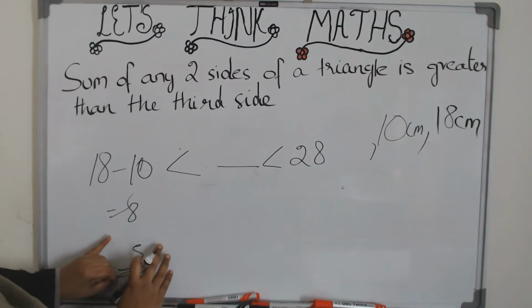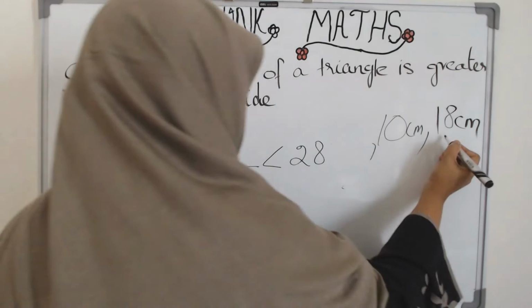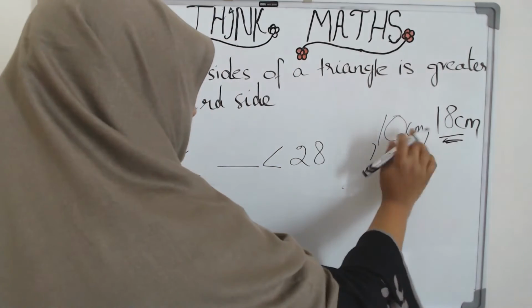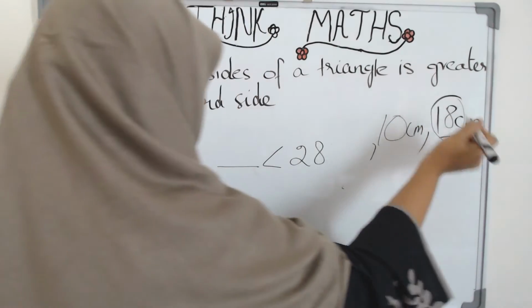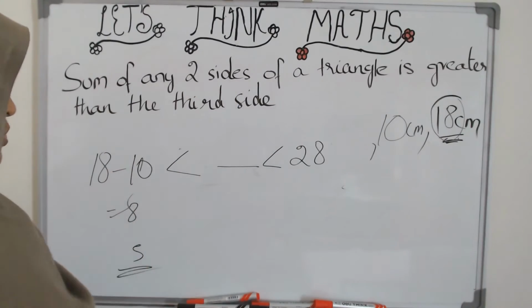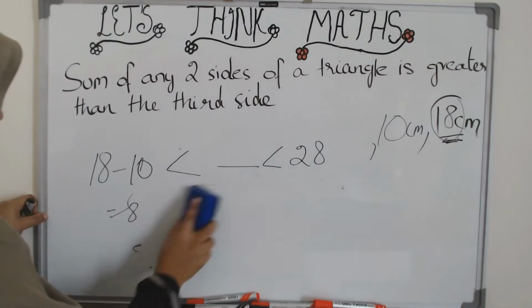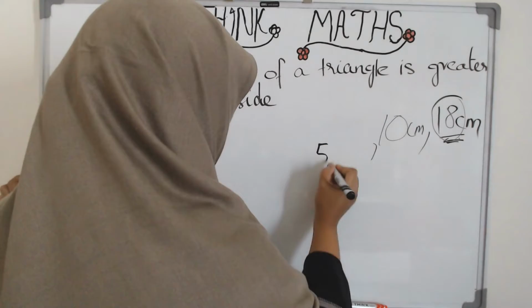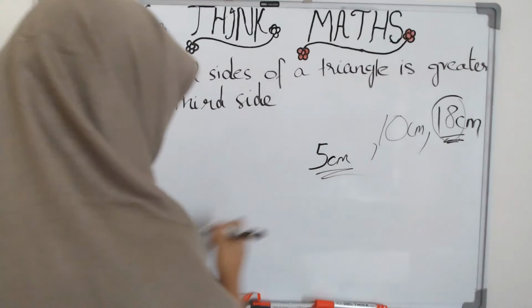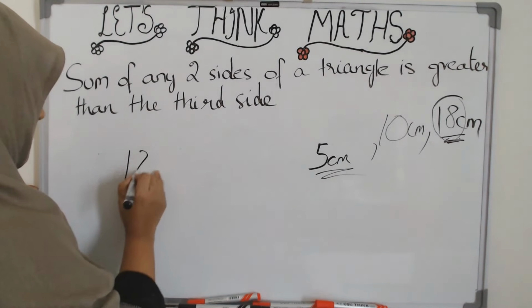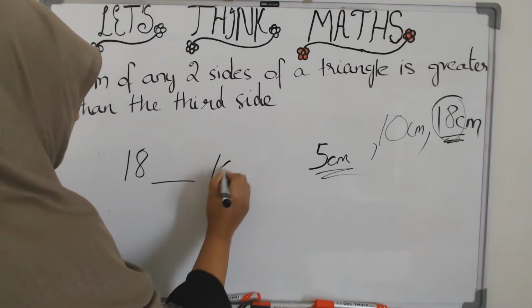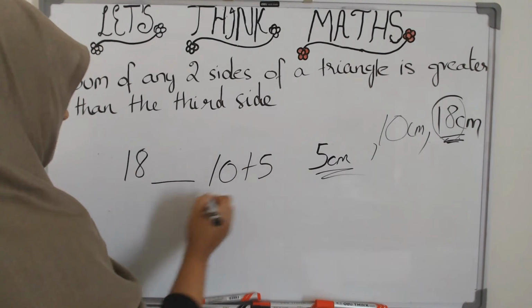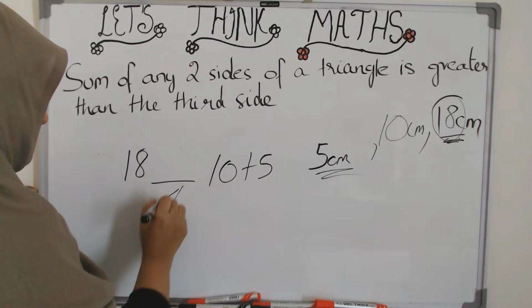What happens if we take 5 is that, see the greater number here, which is 18. 18 will not follow this rule then. Let us check what happens. Suppose I am taking the number 5. What will go wrong? See this, 18 has to be less than 10 plus 5. But is it less?